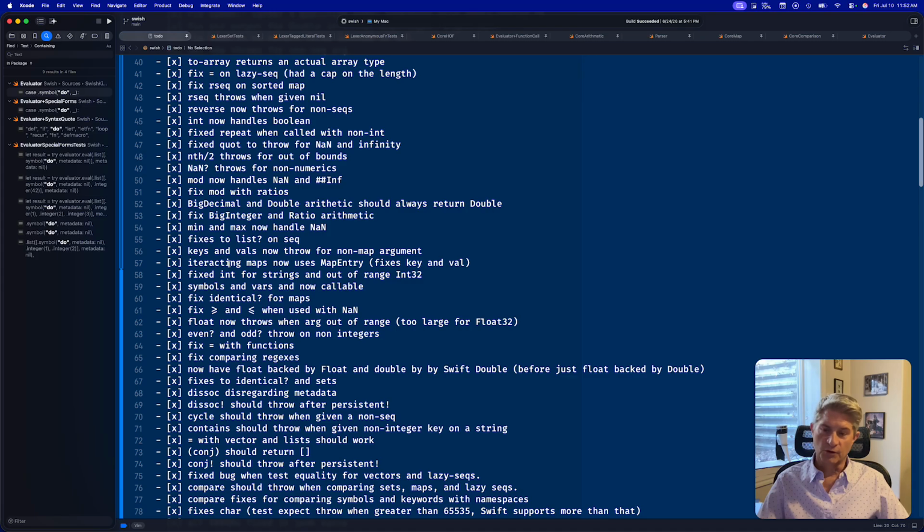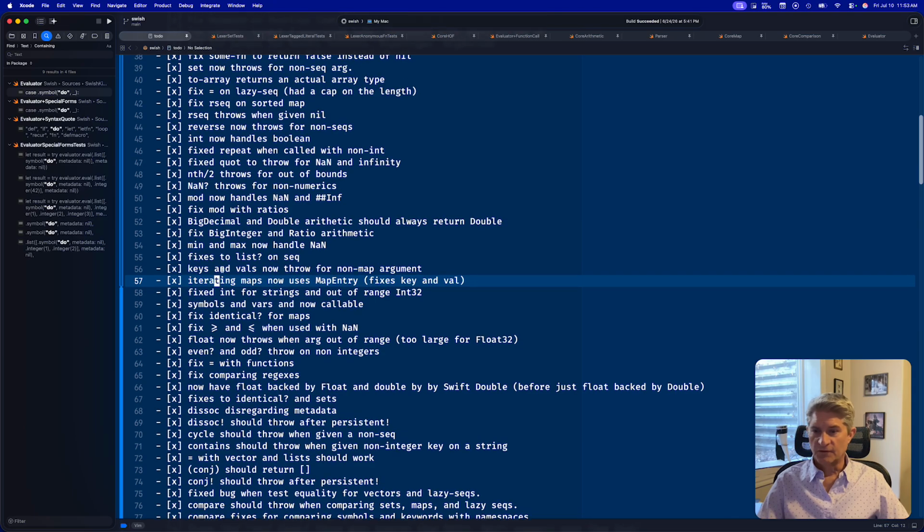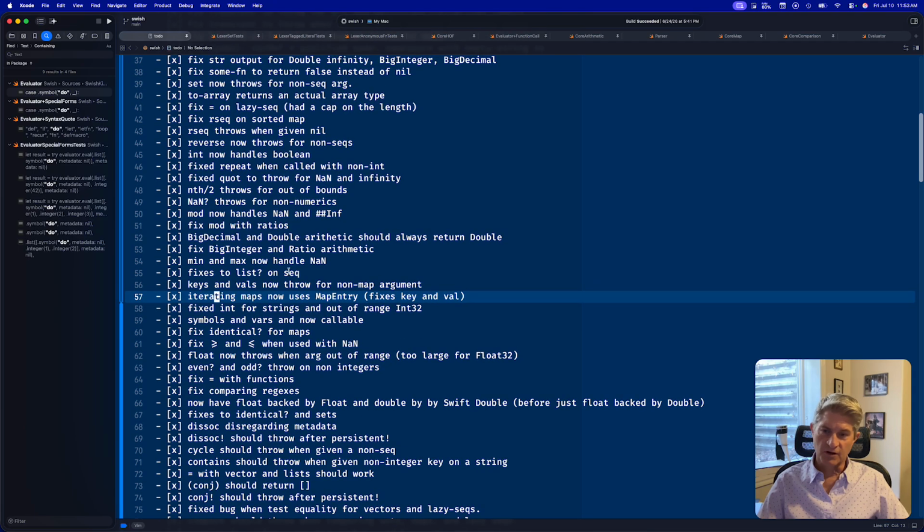When you iterate maps, you now get a map entry, and you're iterating through map entries. This fixed some bugs with the key and val functions. And this is what Clojure does, so now we do that too. keys and vals now throw for non-map arguments. We fixed the list? function on sequences. min and max now handle NaN. We fixed big integer and ratio arithmetic.